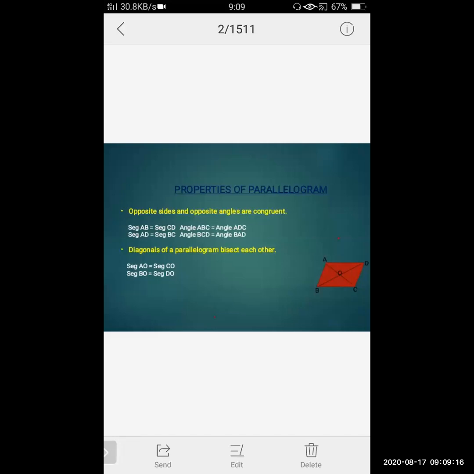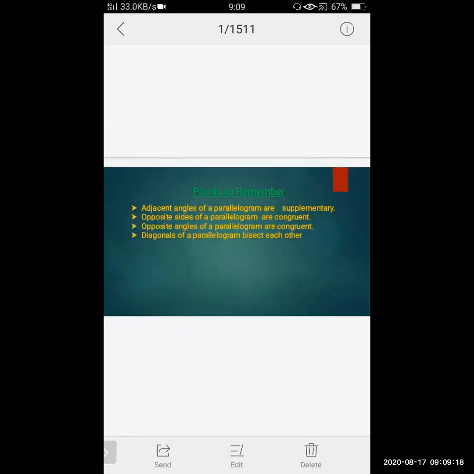Now, what are the things that you have to remember before starting our exercise sums? First of all, adjacent angles of a parallelogram are supplementary. This point I would like to explain.